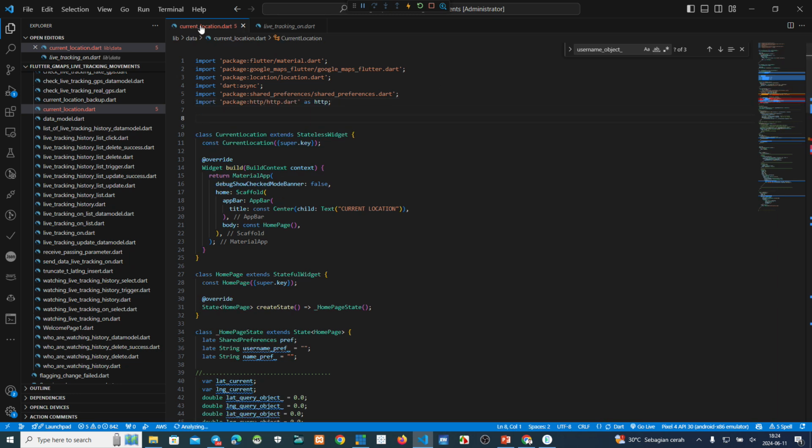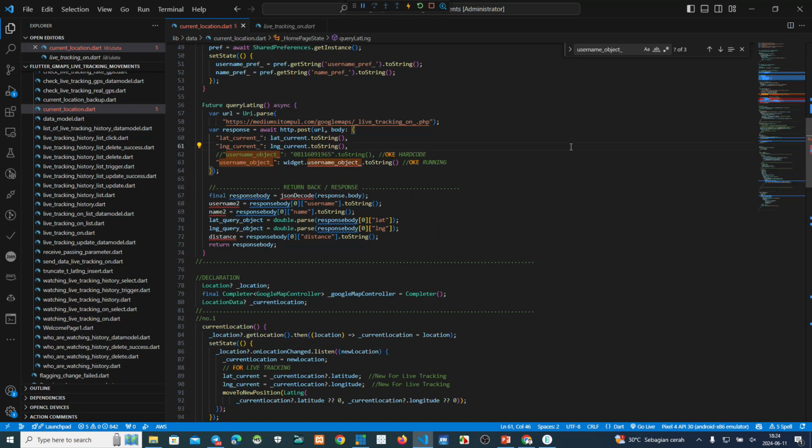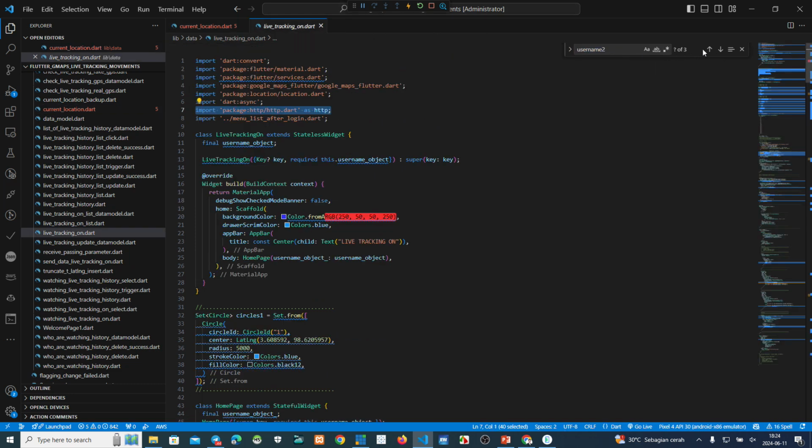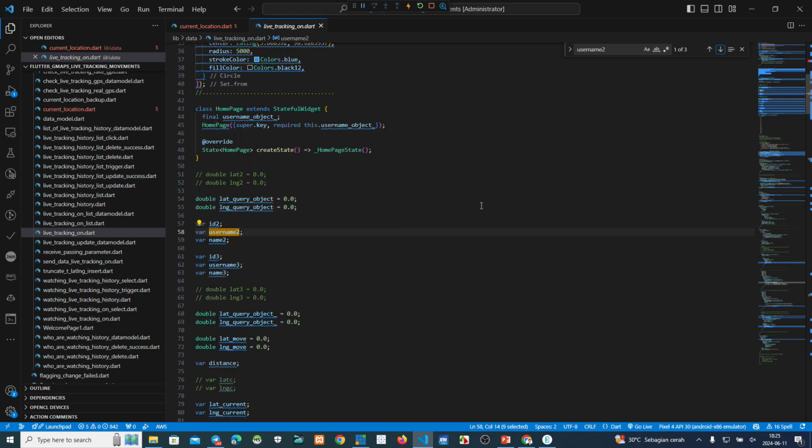Okay. After that, where is the red color? Oh, this one. Parameter: username, name and distance. Okay, this one we copy.